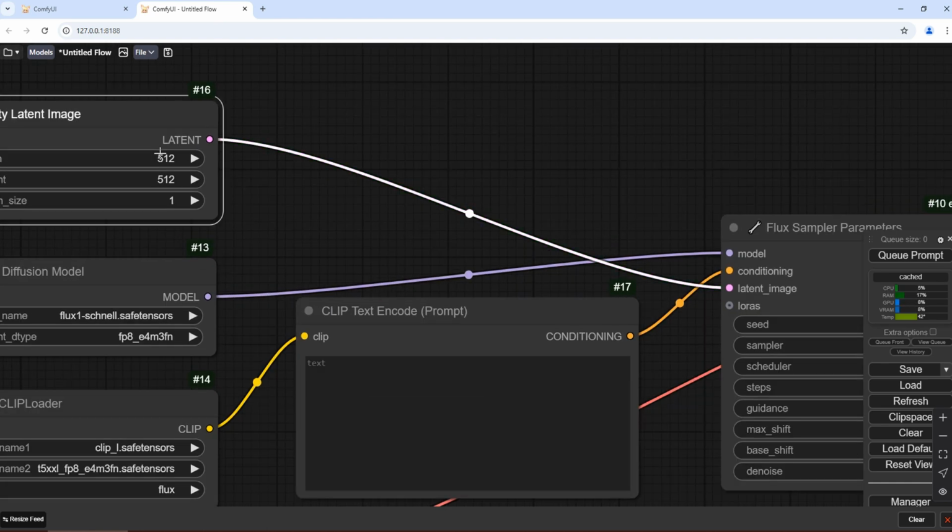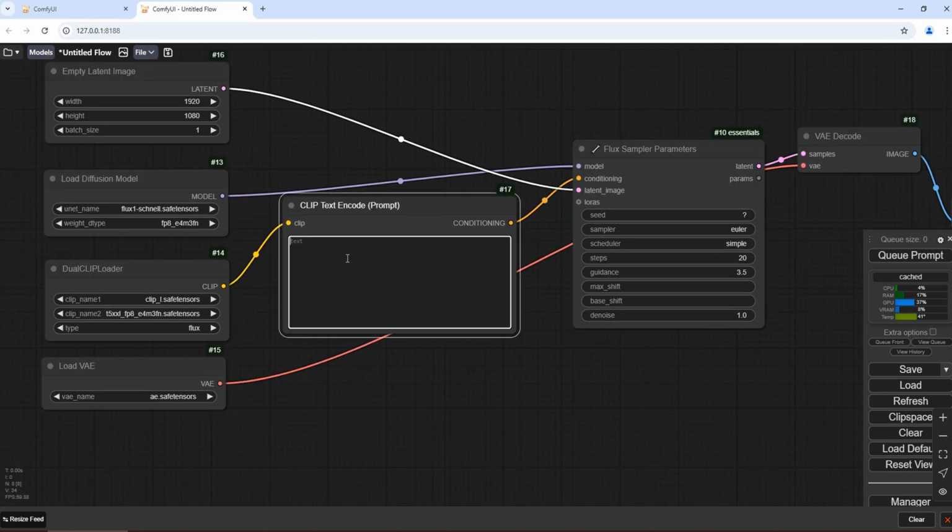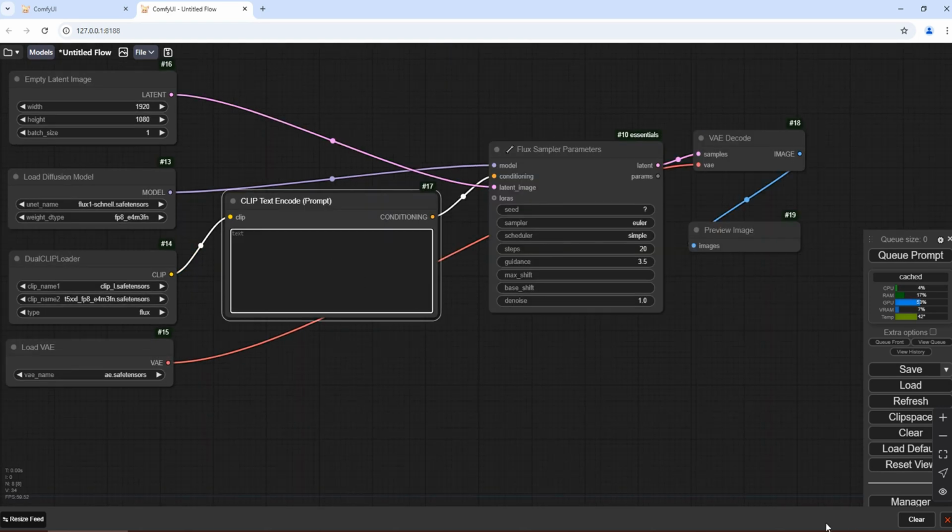For the convenience of recording the video, I chose to generate an image with a resolution of 1920*1080, which matches my screen resolution. However, this size is quite large, so generating the image will be slower. Let's start with a simple prompt. A beautiful woman smiles and waves at me.